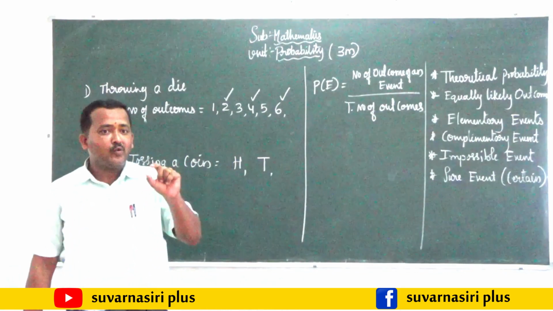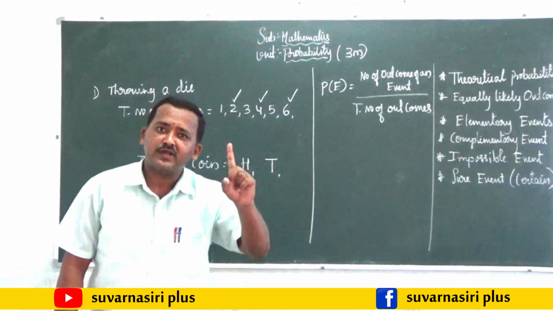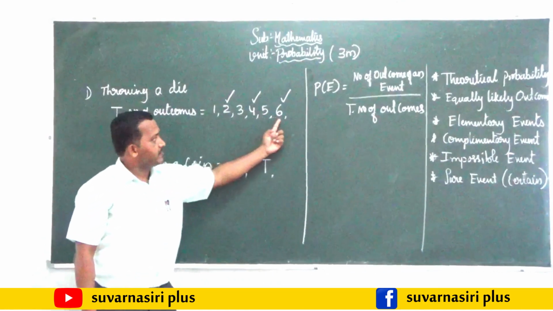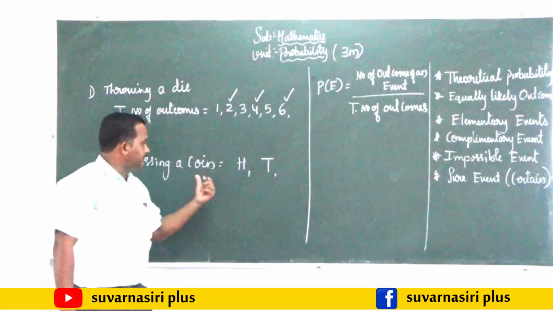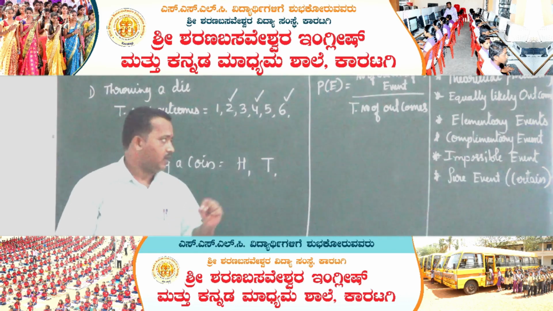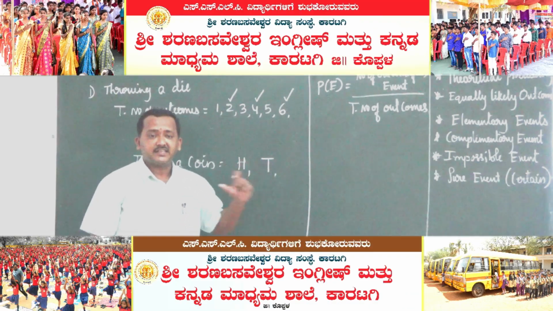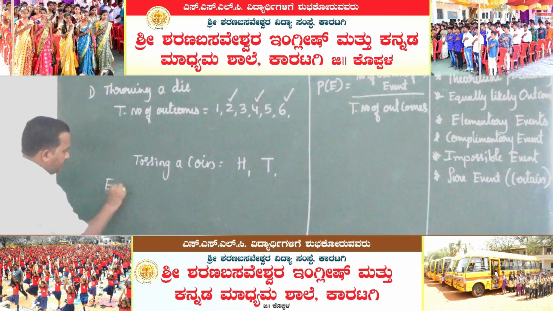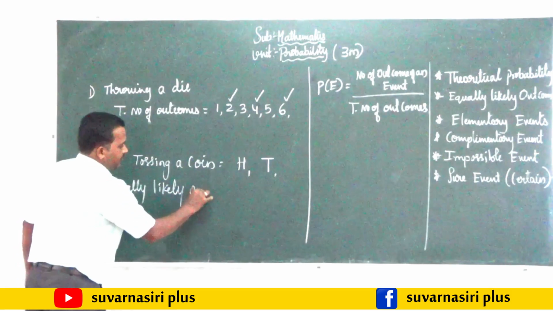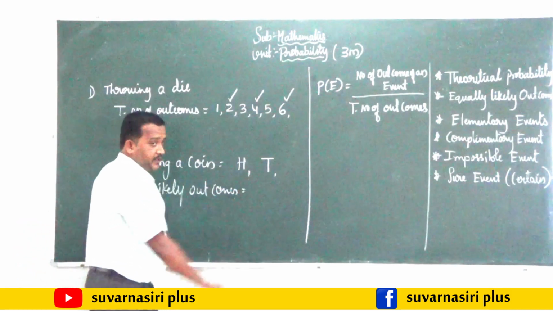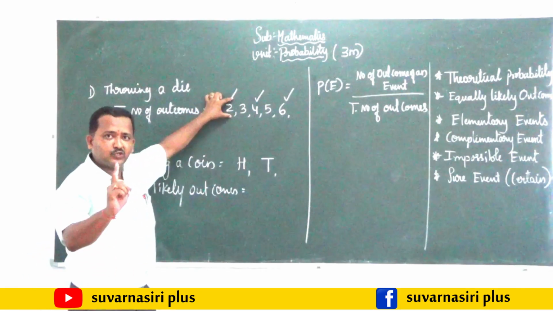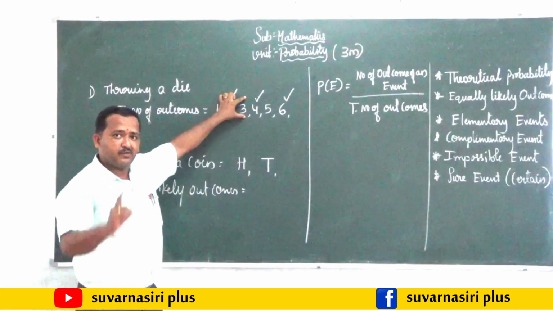Here, if I ask how many number 2 are there? Number 2 is only 1. How many number 4 is there? Only 1. How many number 6 is there? Only 1. In this example, how many heads are there? In one toss, only one head will be there, or might be one tail. In such case, equally likely outcomes means here only one will be there. 2, only one time it will be there. 3, it will be only one time.